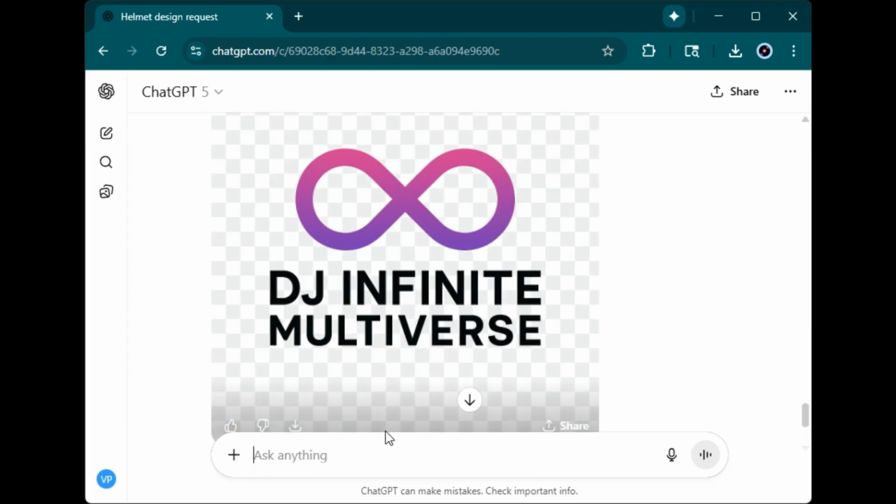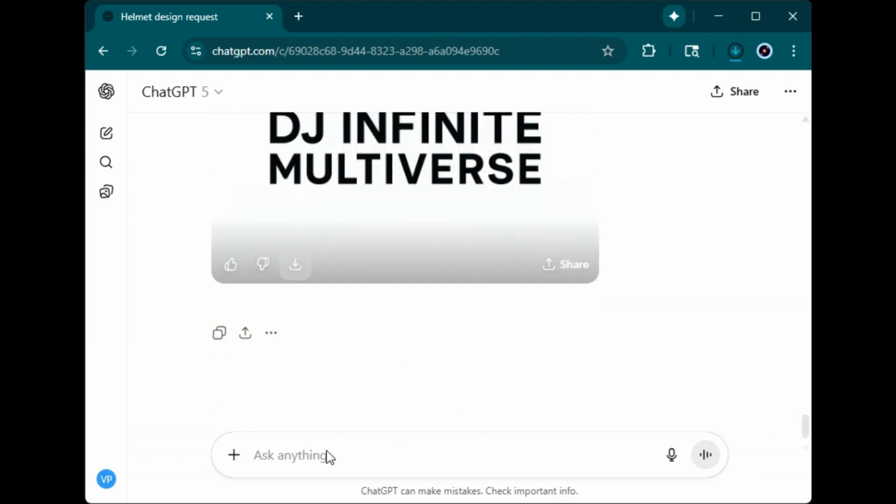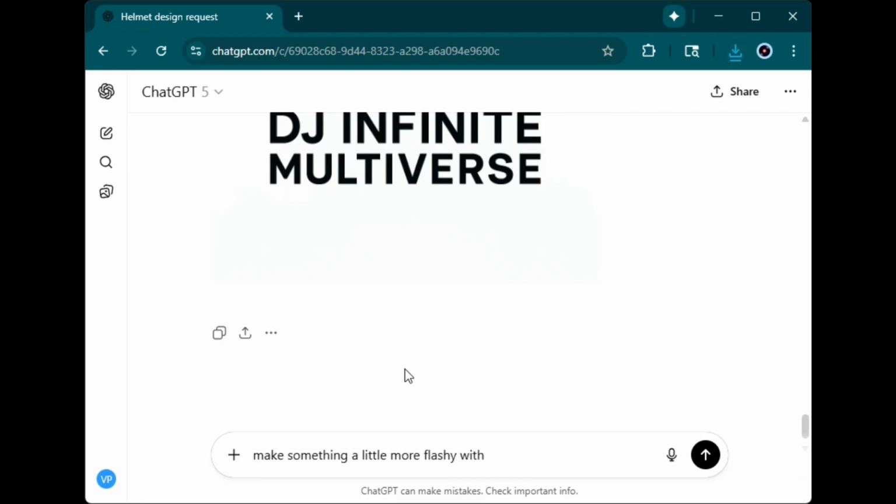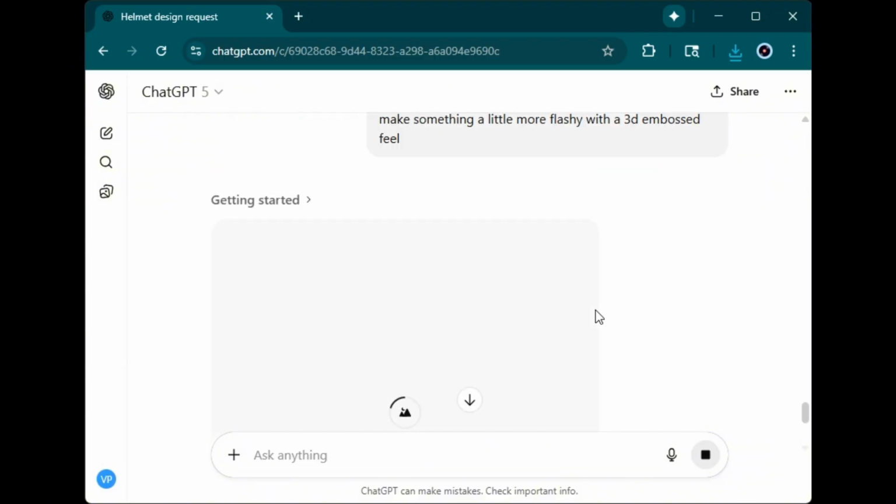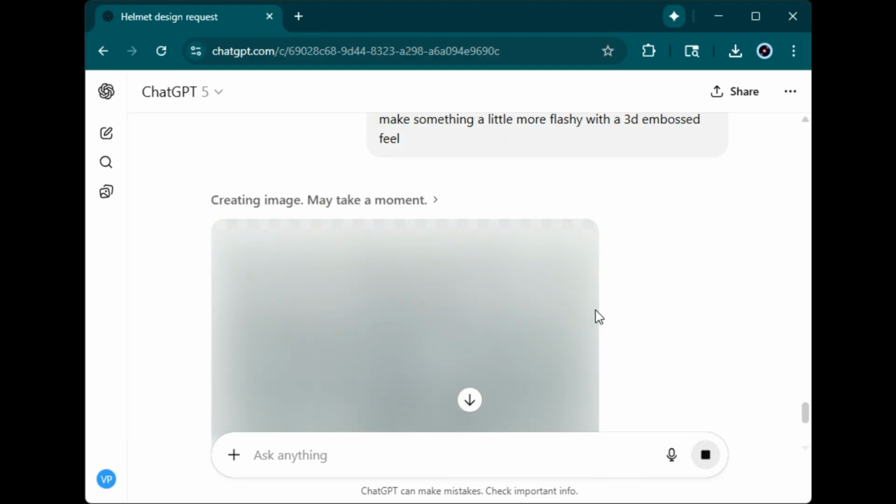It's kind of plain, but it works. Actually, we'll keep that one, but we're gonna make something a little more flashy. Make something a little more flashy with a 3D embossed feel. And I know I basically type right into ChatGPT the same way I talk, so I don't think that's necessarily important. I think you can just type in a few words and ChatGPT will kind of figure out what you're saying, but I literally just type it in exactly how I would say it. Alright, let's see what it comes up with.